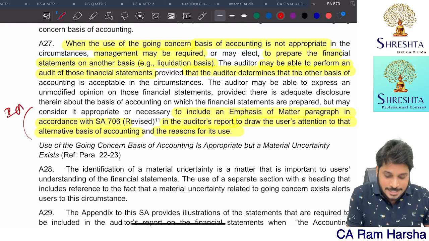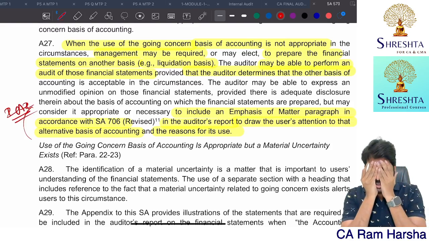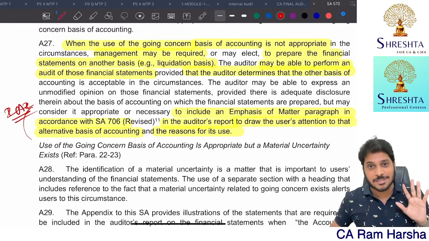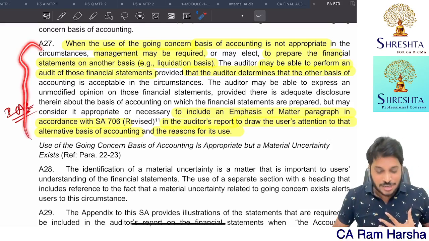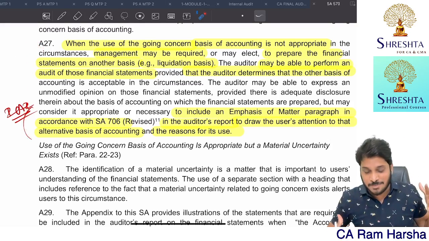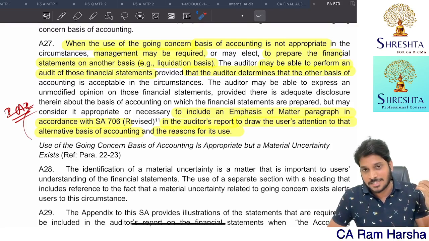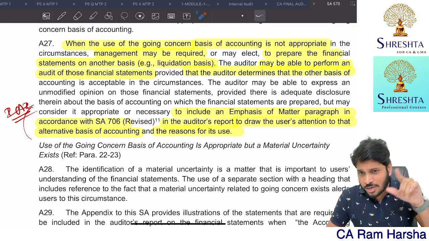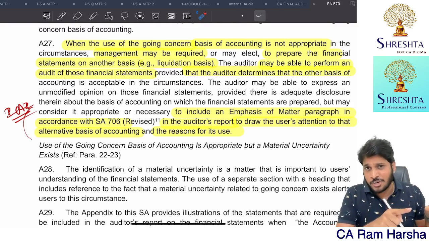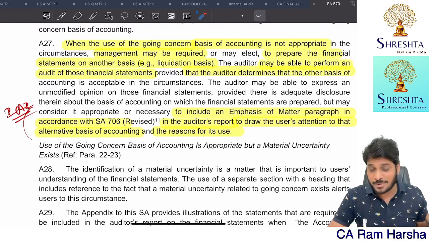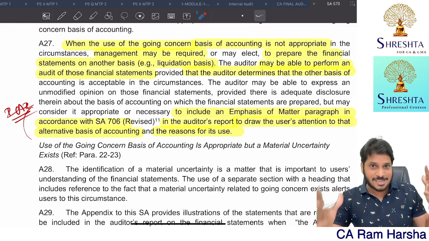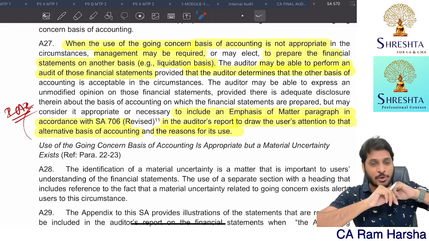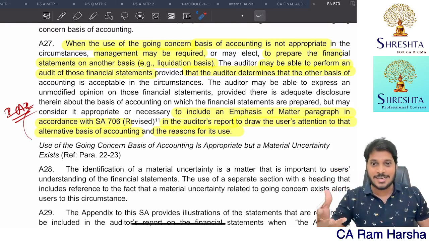This point has been tested, which I didn't expect they would test. But as a faculty, I obviously have knowledge of this because I read the entire application material of the ICAI. So I immediately figured it out in the previous analysis. I don't know how many of you have watched my previous version; I uploaded my analysis video before this, but I deleted it now. I said emphasis of matter paragraph swiftly. Later, I recognized that it is not there in the book. In the ICAI book or any fast track book that you find in the market, nowhere will it be there. So then I deleted it, and I wanted to do this again.